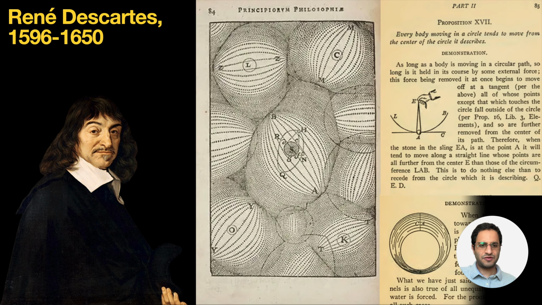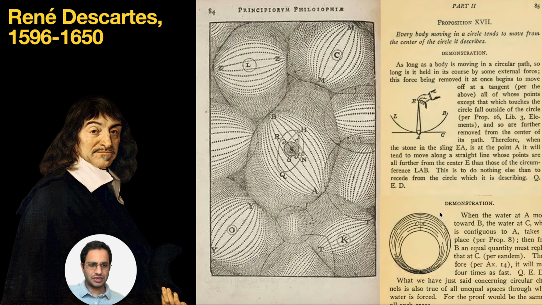So let's go to Descartes. Descartes is a very famous philosopher of the Renaissance, and I really don't want to talk about Descartes in detail here, because his contributions to philosophy and even physics and science are huge. But what I want to mention is that he also had a theory of matter, and he didn't believe in atomic theory. What he was mostly trying to do was use mathematics and geometry to explain physics, to explain the motion of the planets.